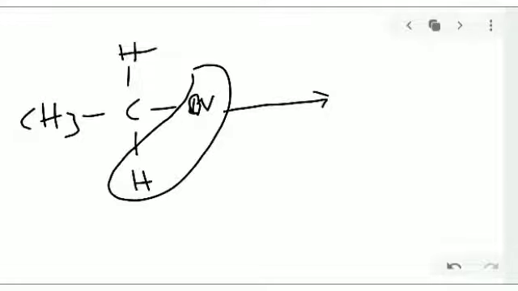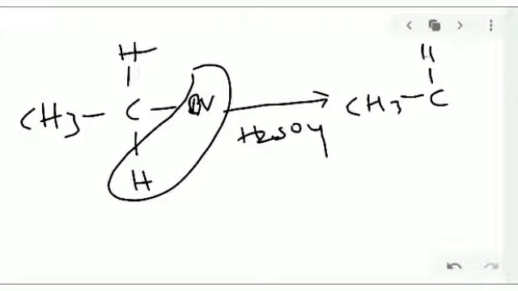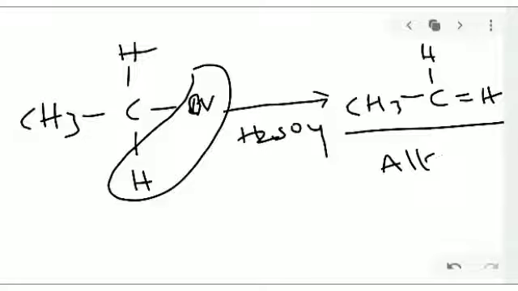In the presence of sulfuric acid, we again get CH3 with a double bond, so an alkene will be formed. From removal of HBr, we can get alkenes from ethyl bromide or propyl bromide in the elimination reaction.